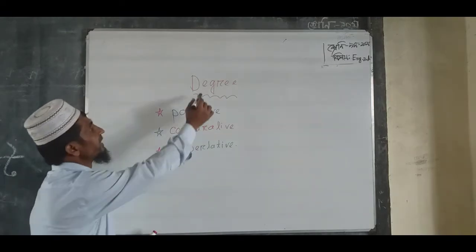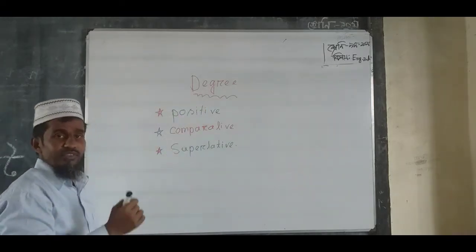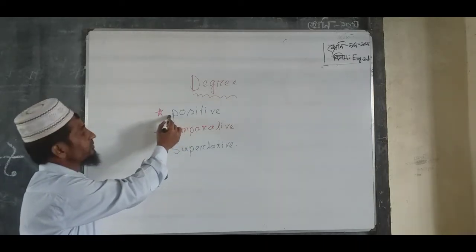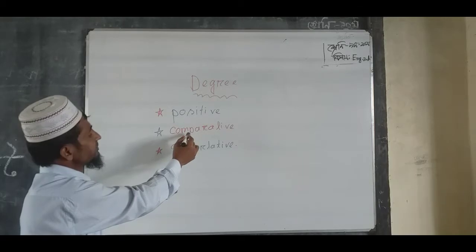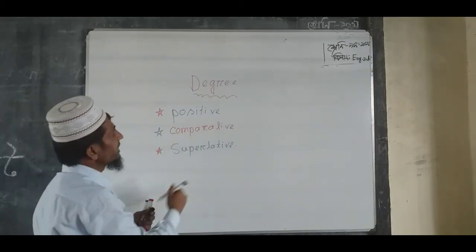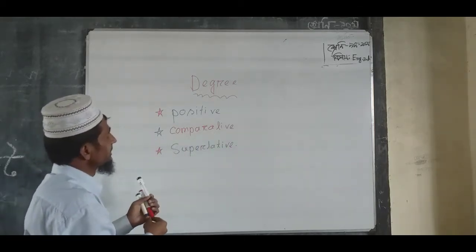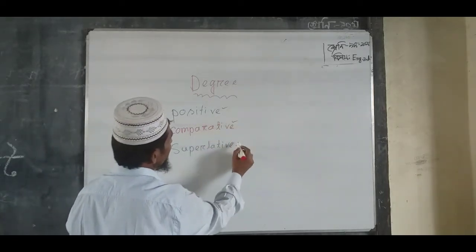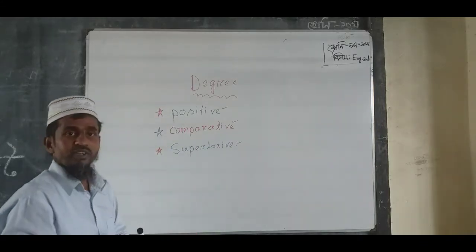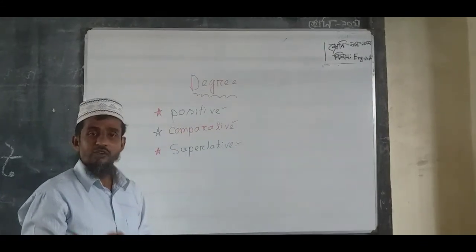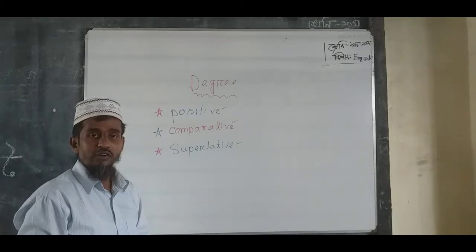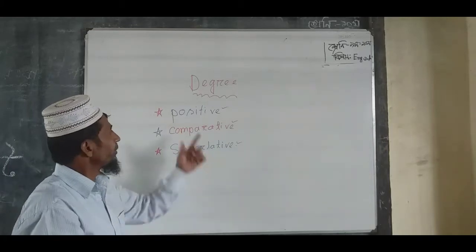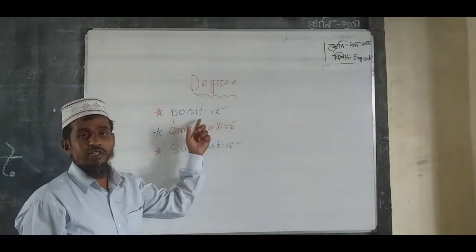Dear students, degree is of three kinds. Number one, positive degree. Number two, comparative degree. And number three, superlative degree. How many kinds of degree are there? Degree is of three kinds: positive degree. What is positive degree?